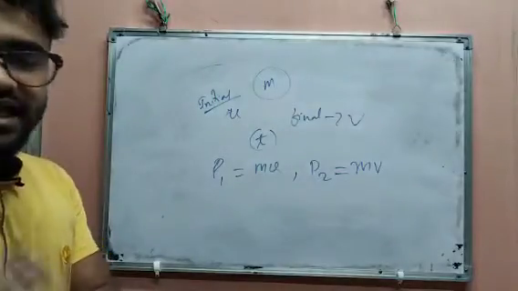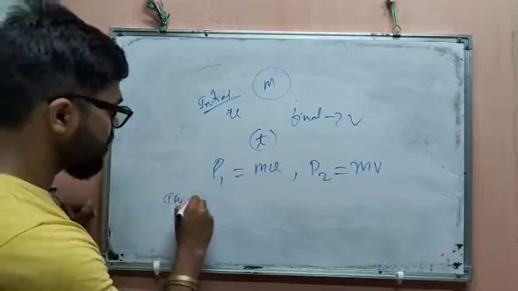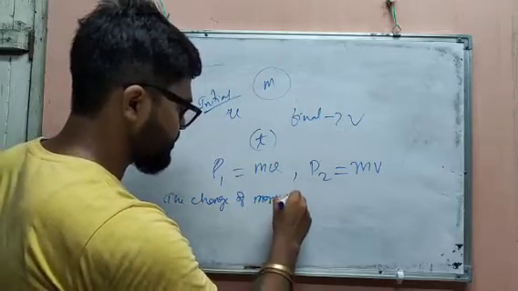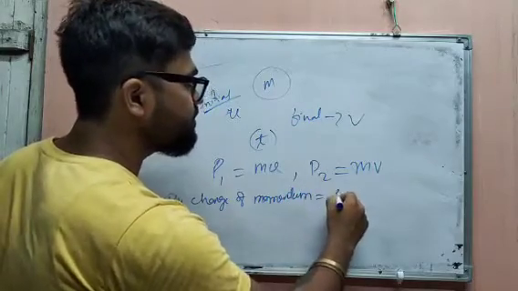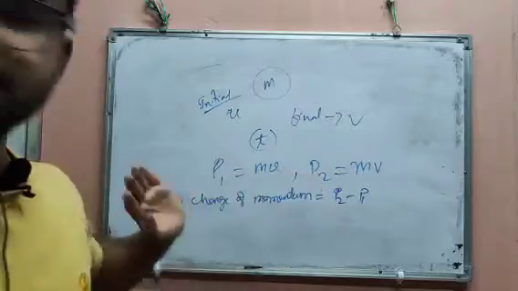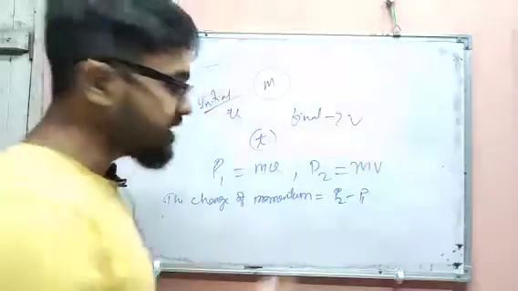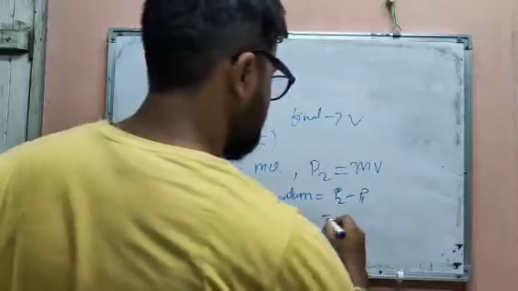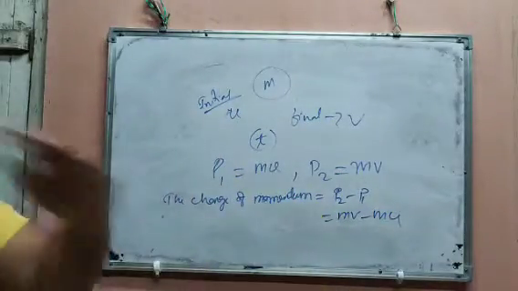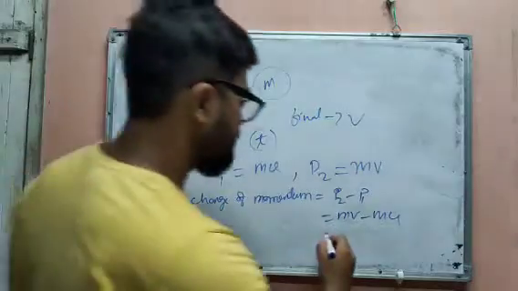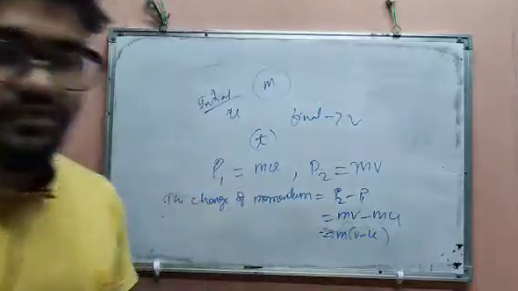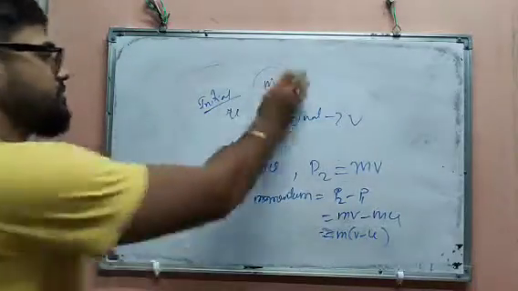So the change of momentum is P2 minus P1, final minus initial. So this will become mv minus mu. You can take m common, then the remaining is only v minus u. Okay, this is the change of momentum.